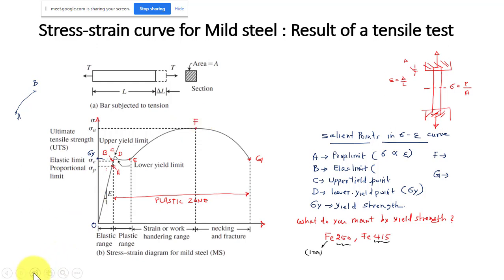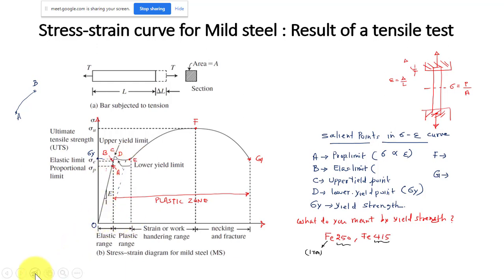Suppose, for example, that is also something we have discussed already in your structural material. Suppose we are somewhere here, and if you remove the load, it will not come back to the original position, but it will come back. It may come back to somewhere here. So that means there will be some permanent deformation, because it still has some elasticity. Because of that elasticity, it will try to come back, but there will be some permanent deformation because we have already entered into the plastic zone.